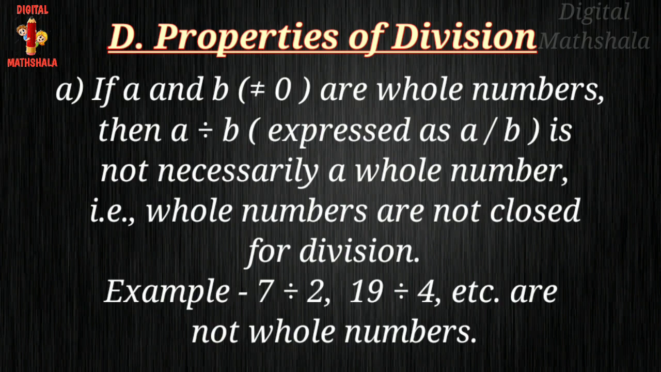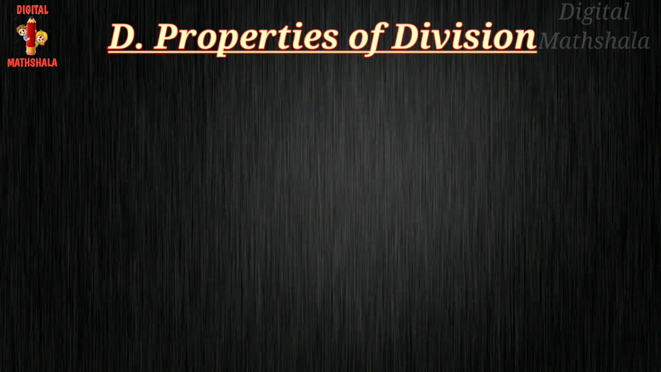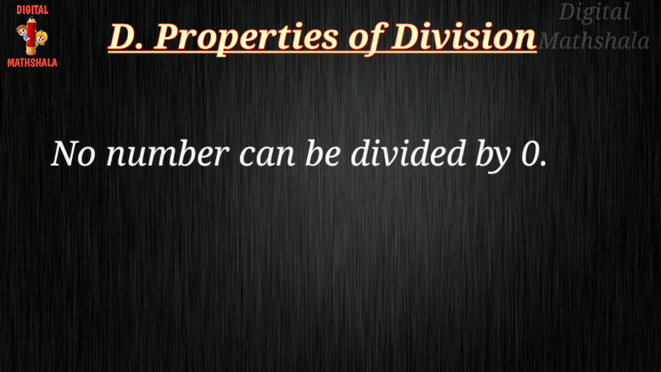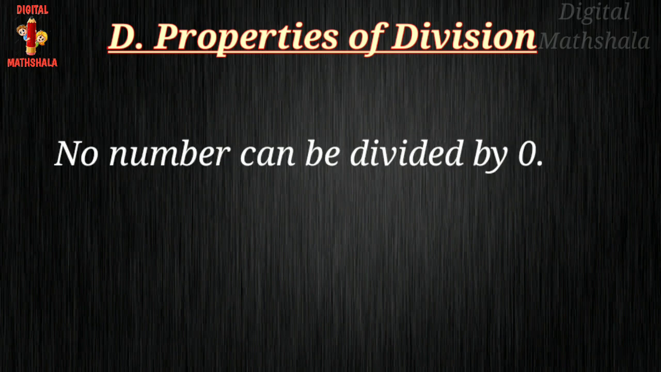Let us see the first example. 7 divided by 2, 19 divided by 4. The answer will come in decimal, which is not a whole number. Now, students, keep one thing in your mind: no number can be divided by 0. Okay? Because when we divide any number by 0, the answer will be infinite. Okay?